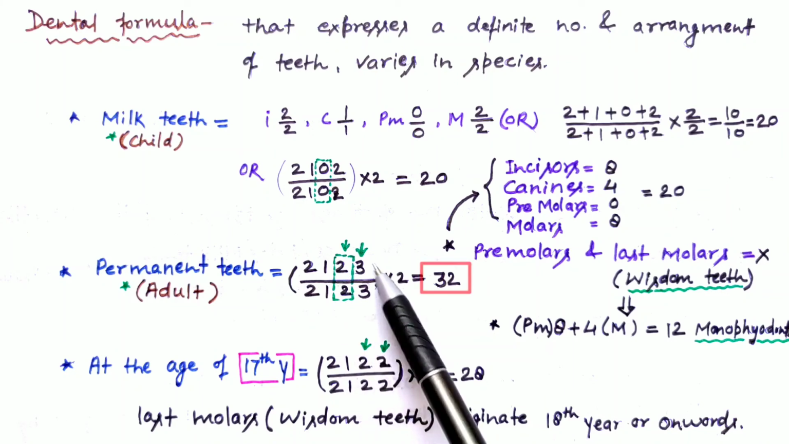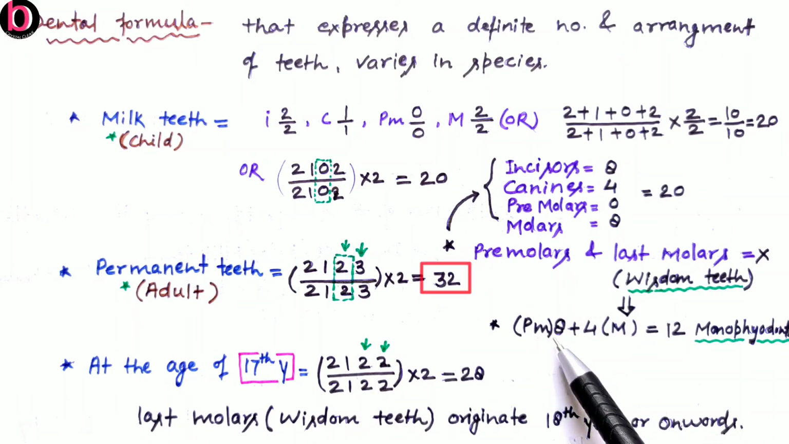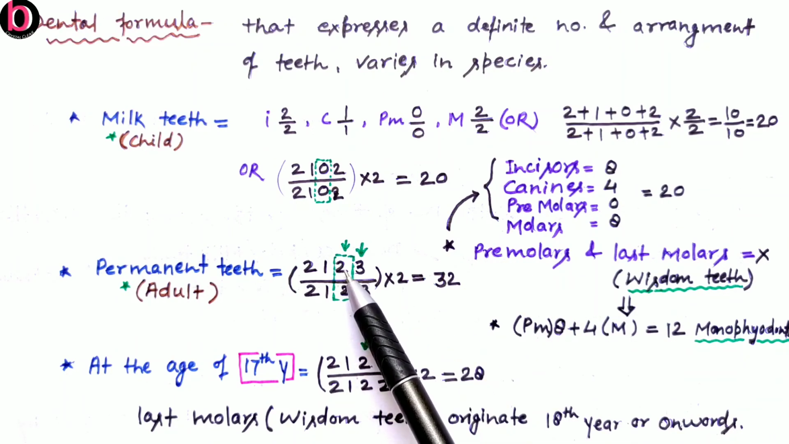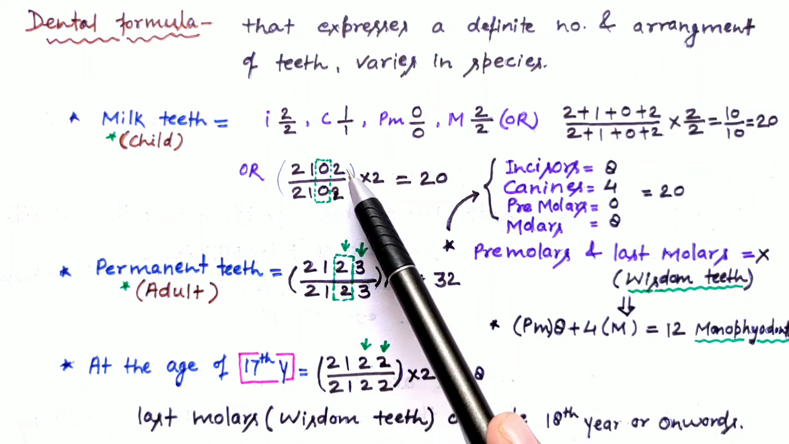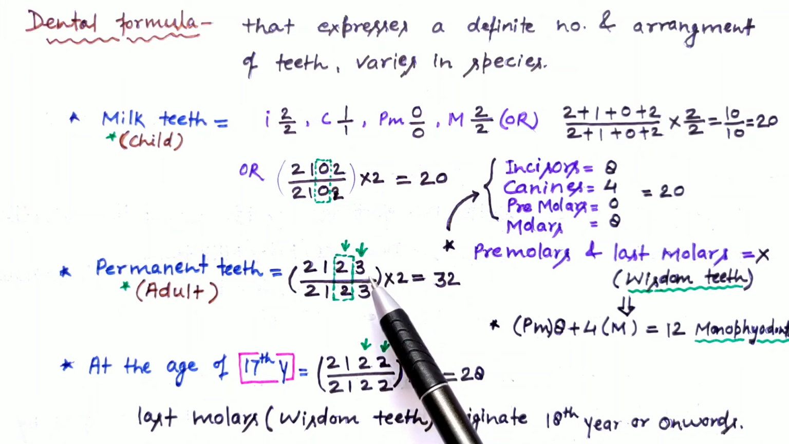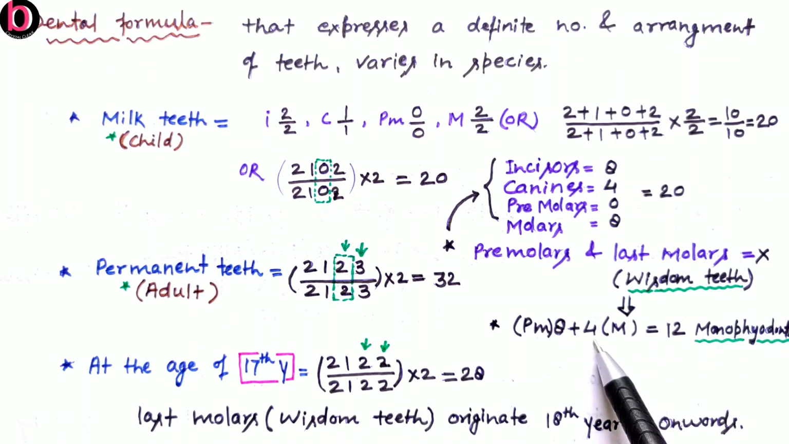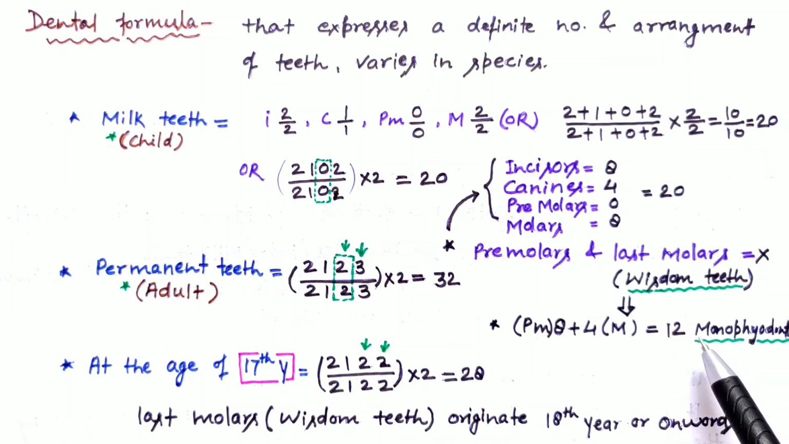So if we count this difference, premolars and molars, totally 2 into 4. We discuss about half jaw, so both jaws can be divided into 4 parts. So 4 into 2, this will be 8 premolars, while there is only one increment in case of molars, that is the last molar or wisdom teeth. So this will be 4. So 8 premolars and 4 molars, this will be 12. And these 12 teeth are monophyodont in nature. So they originate only once.